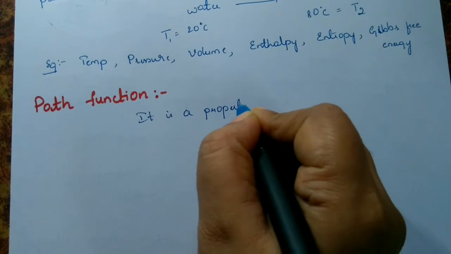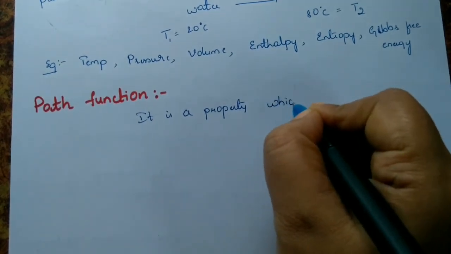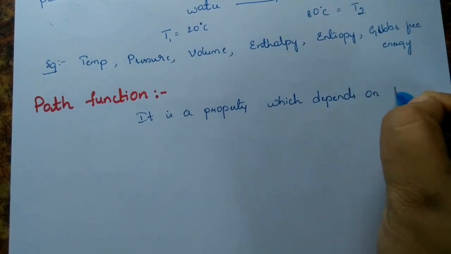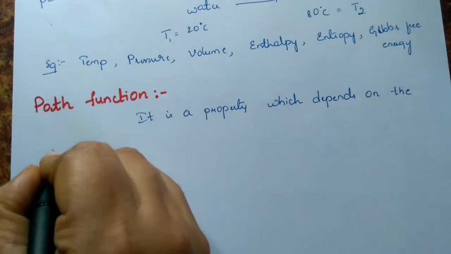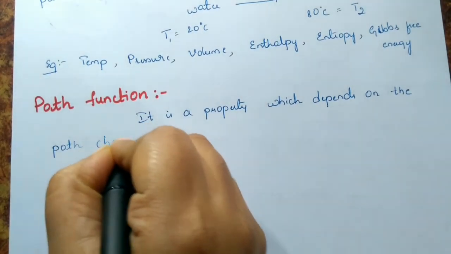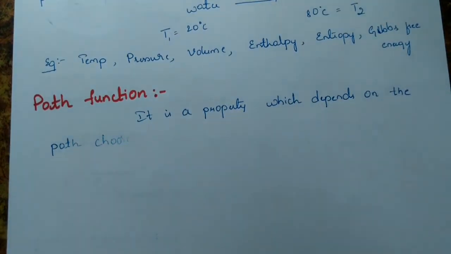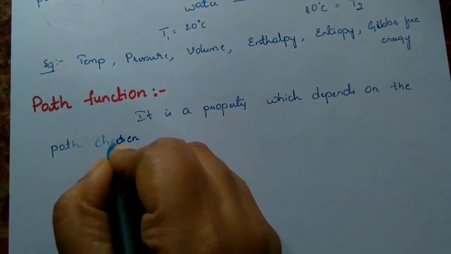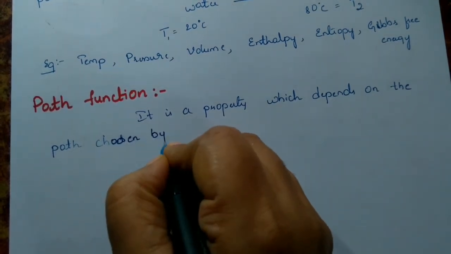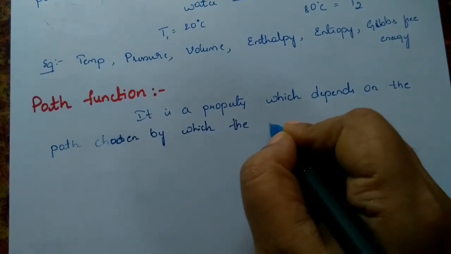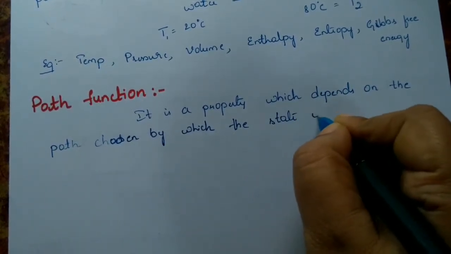So we say that it is a property which depends on the path chosen for the process, the path chosen by which the state is obtained.